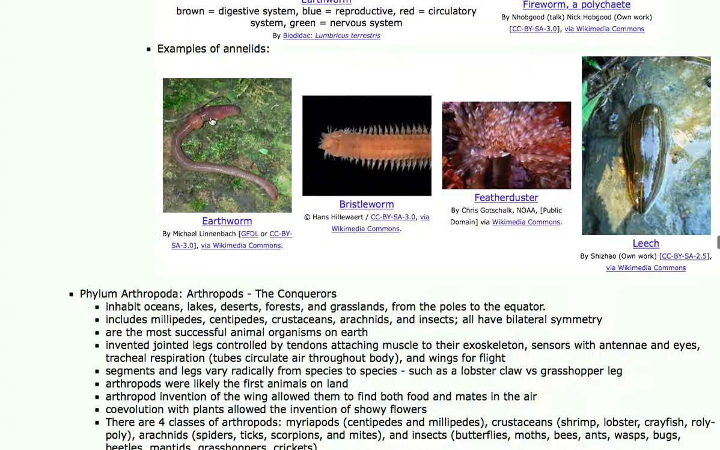Now, here's some examples. This is an earthworm, and that's a bristleworm. This is a feather duster worm that lives in the ocean. All three of these are free-living life forms. They're not parasites. These two make good fish bait. This one here is a parasite. Leeches are disgusting parasites, but there are not that many species of leeches compared to the other three groups.